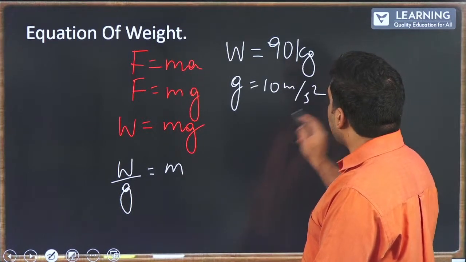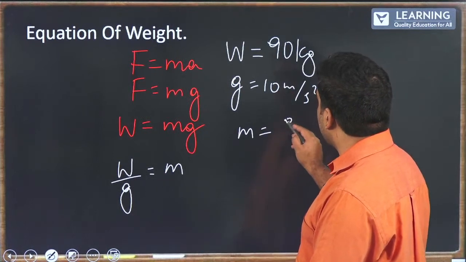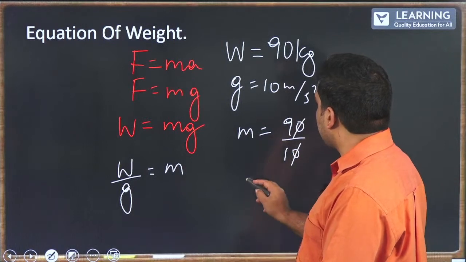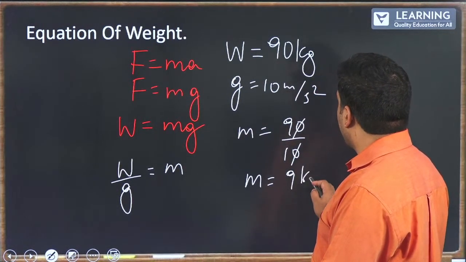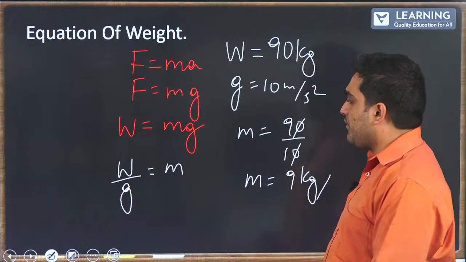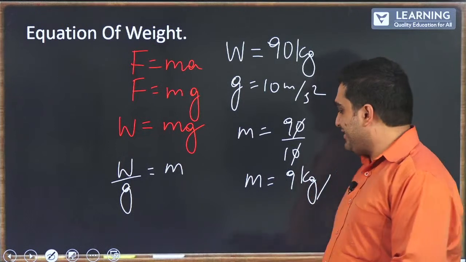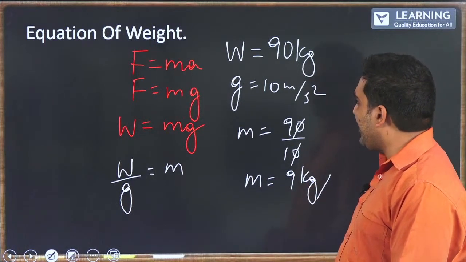You can identify the mass, where mass equals W, 90, divided by 10, where the 0s cancel. Interesting, isn't it? So, you get mass equals 9 kg.